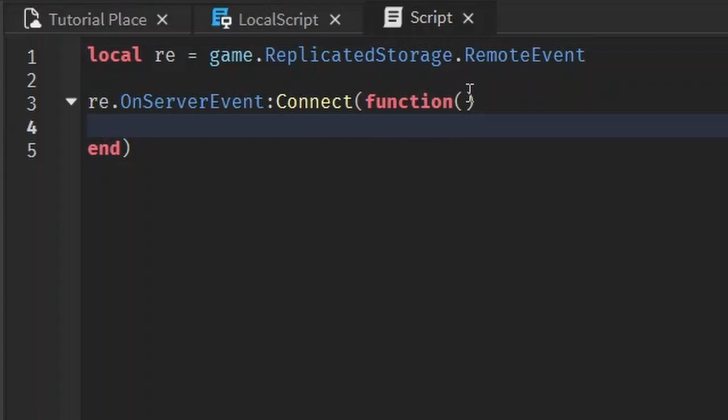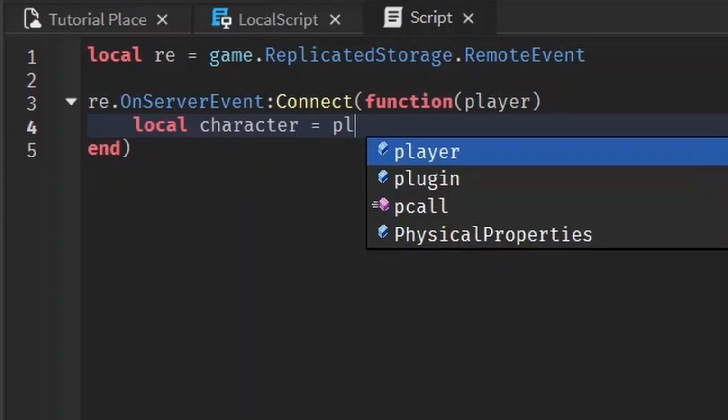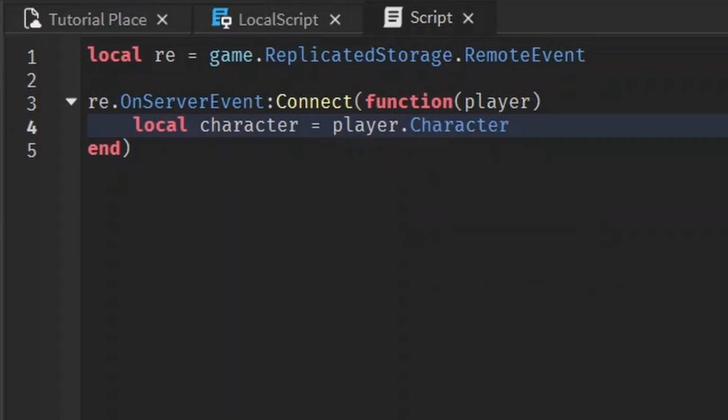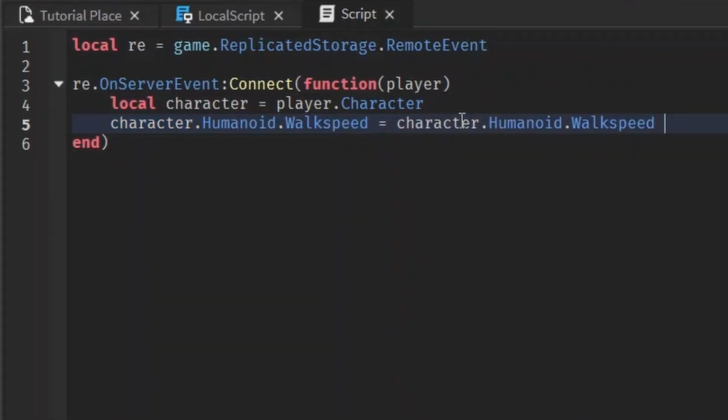Alright, something else we could do, since we get the player, and then we can get the character. Local character goes player, player.character, and from here we can access the humanoid, which has a lot of properties, including walk speed. We can set that equal to whatever the walk speed is, plus 10. And now every time you hover the mouse over the image, the walk speed will increase by 10. Oh, walk speed is spelled like this with a capital S for speed.